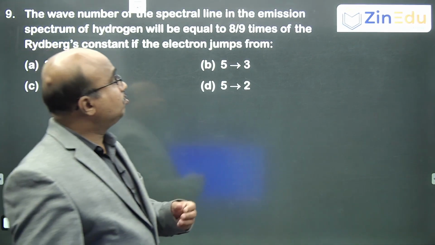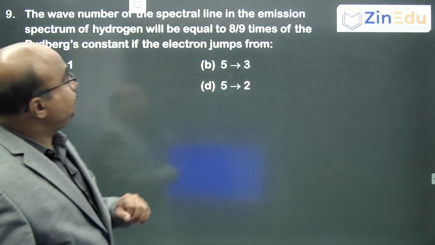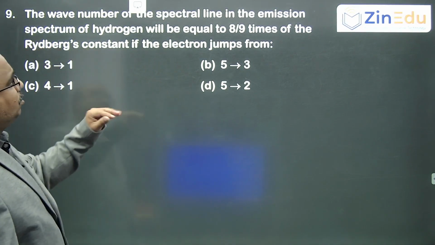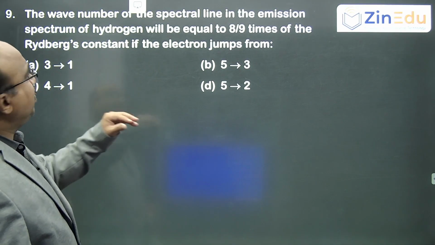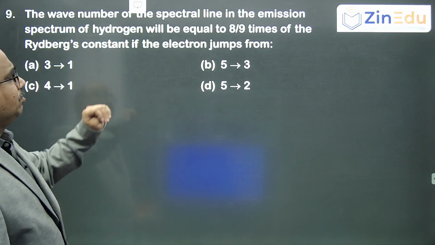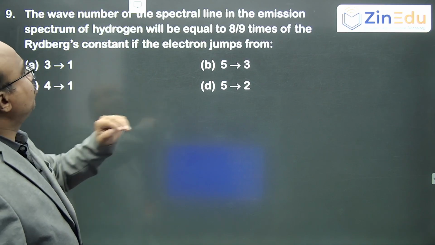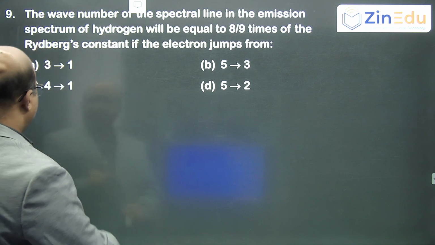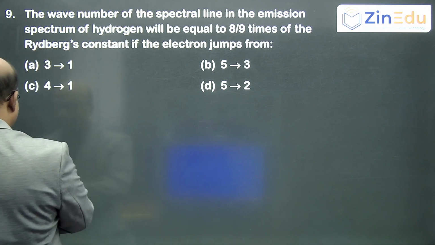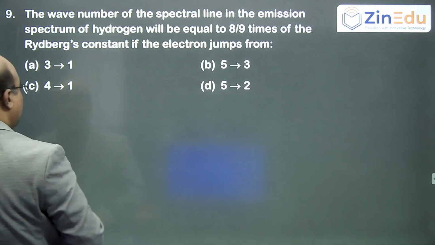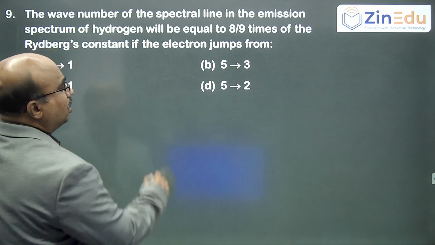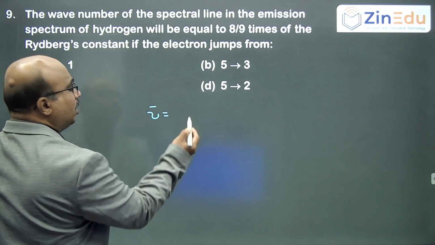The wave number of the spectral line in the emission spectrum of hydrogen will be equal to 8 by 9 times the Rydberg constant if the electron jumps from... So, in hydrogen, this is again a direct formula question. What is nu bar according to the Rydberg equation?